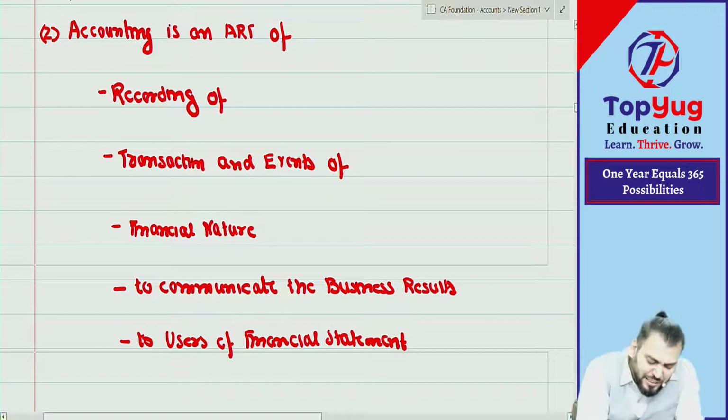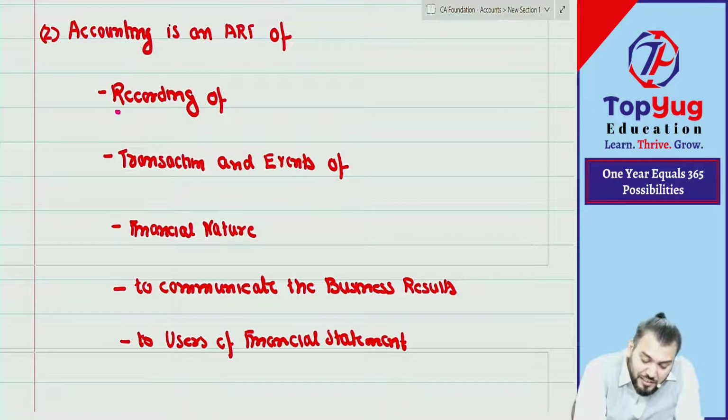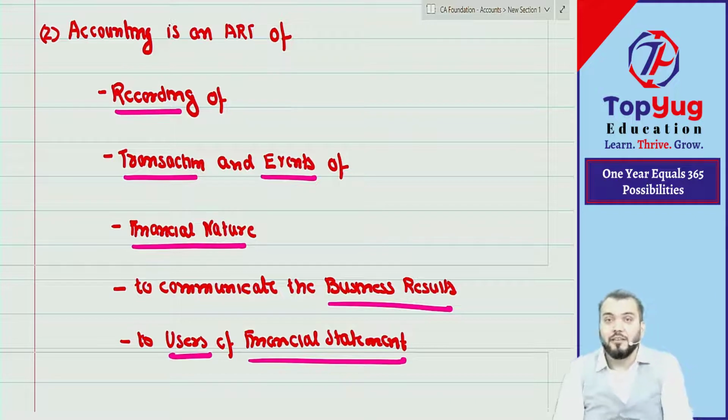We can understand this entire definition once we understand recording, transaction and event, financial nature, business result, user and financial statement. If we understand all these terms, then only we can understand the meaning of accounting in an exact way. So let us start one by one. Let us understand what is transaction.